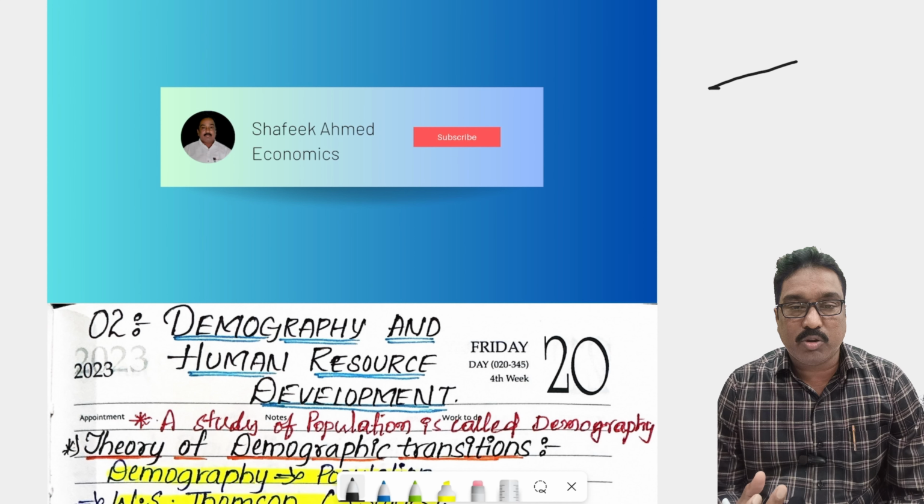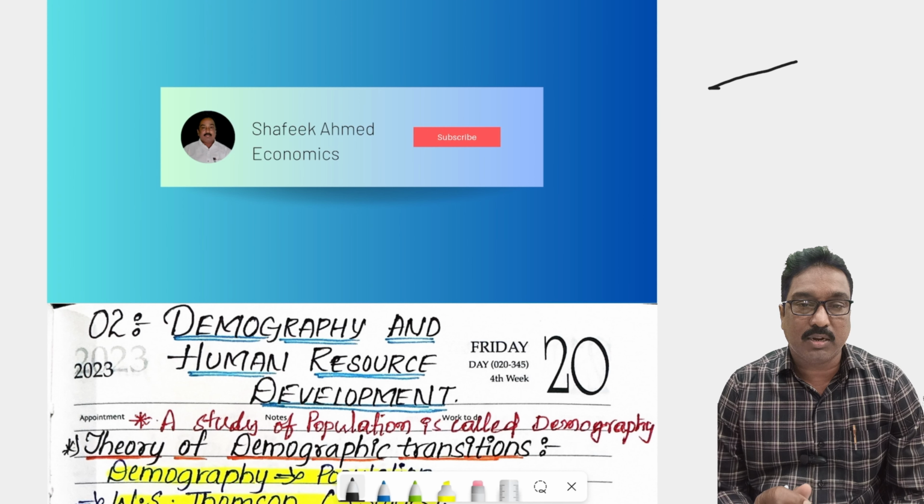It refers to how the size of the population has changed over a long time in the world and in India. That is called the demographic transition of the population. Okay, today let us discuss that.